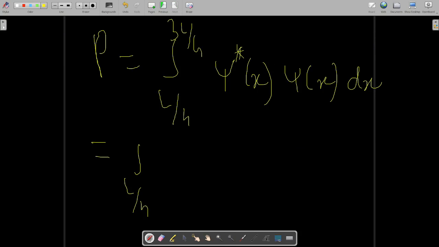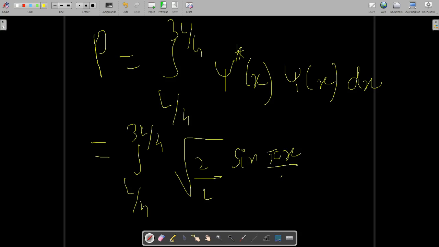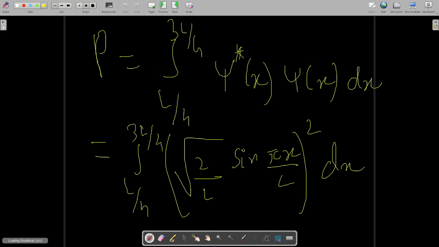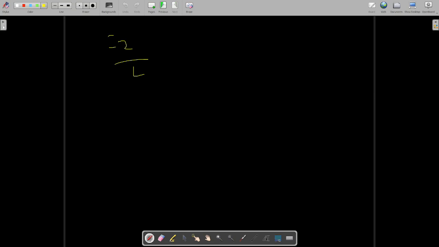This is L by 4 to 3L by 4. Then psi star will become square root of 2 by L sine pi x over L, then again its square, dx. It will simply become 2 by L, because this root 2 over L squared becomes 2 by L. So it is a constant, so it will come out of the integral, L by 4 to 3L by 4.